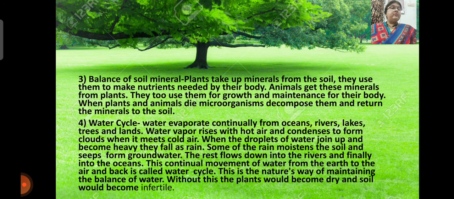Some of the rain moistens the soil and seeps in as groundwater. The rest flows down into the rivers and finally into the oceans. This continual movement of water from the earth to the air and back is called the water cycle. This is nature's way of maintaining the balance of water. Without this, plants would become dry and the soil would become infertile, so there would be no life.